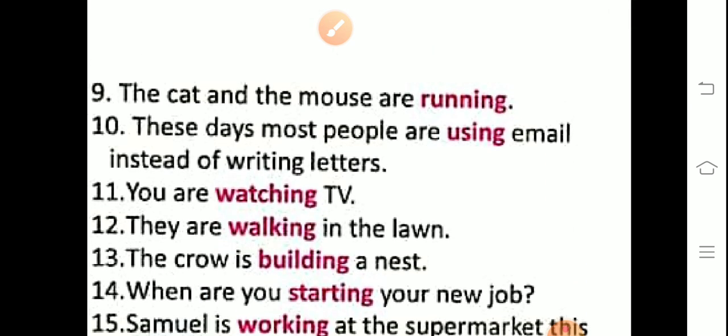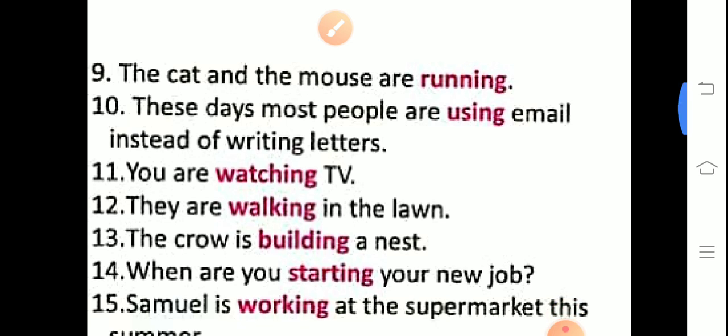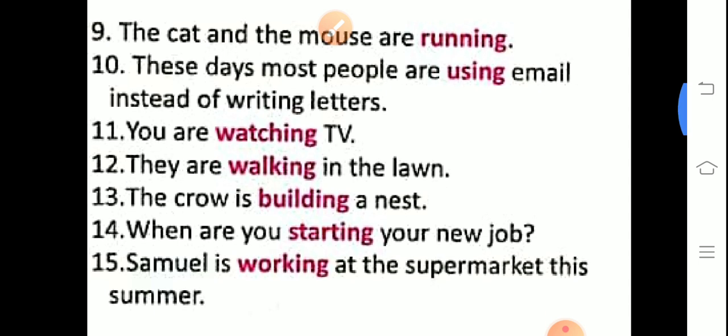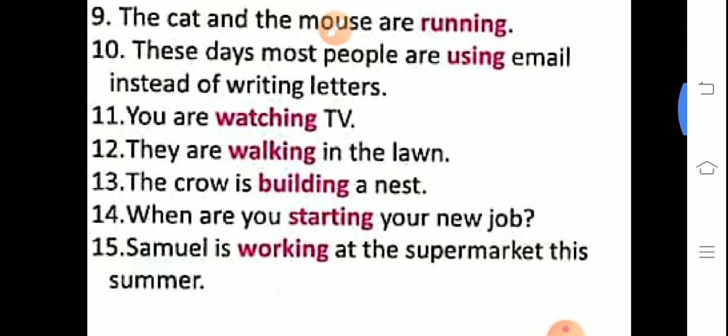The cat and the mouse are running. Just because cat and mouse are plural, that's why are will be used. These days, just because days is there, these are plural, that's why are will be used. You are watching TV. So with you also you have to use are. They is plural, so you have to use are. After that, the crow is building a nest. The crow is singular, so is will be used. After that, build is the verb first form. After that, ing will be used.